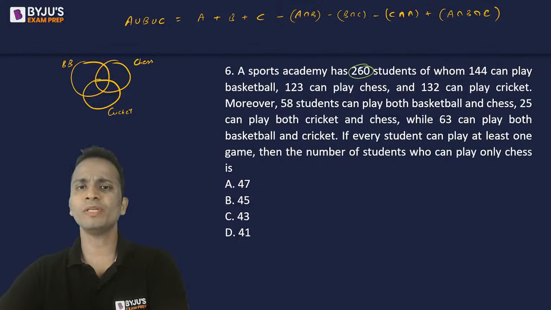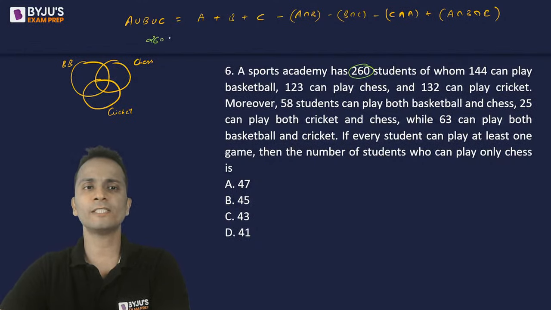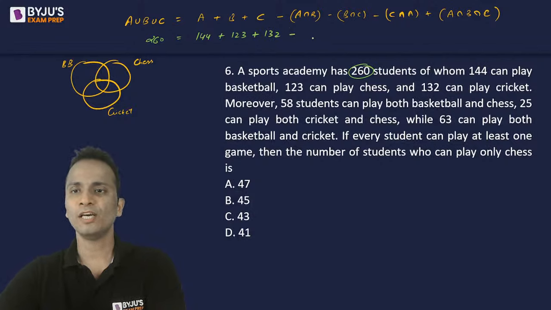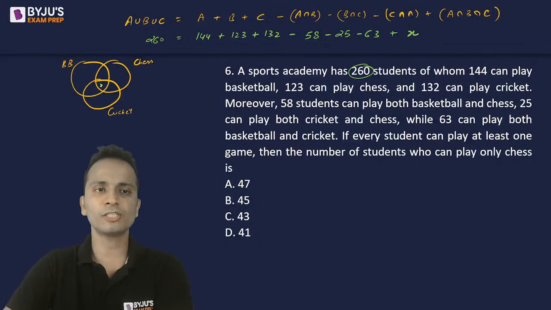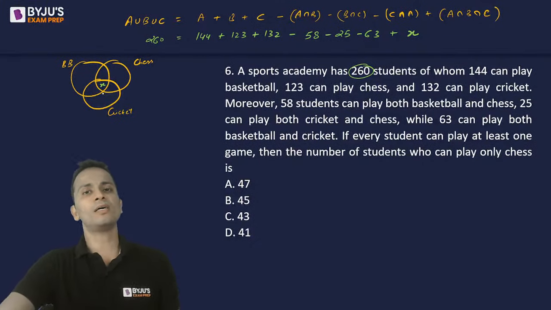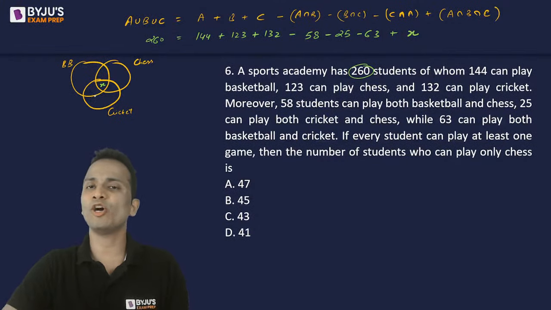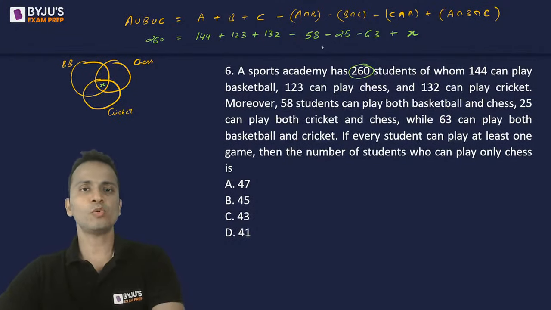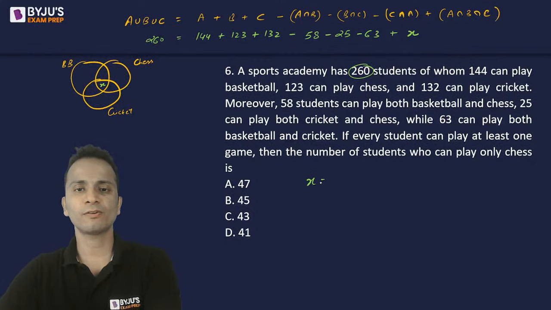Now A union B union C is given as 260. That is equal to 144 plus 123 plus 132 minus 58, 25 and 63 plus A intersection B intersection C, that is this innermost region, basically the students who play all the three sports. So I'll calculate the value of x from here.